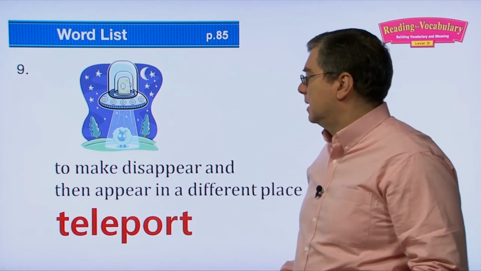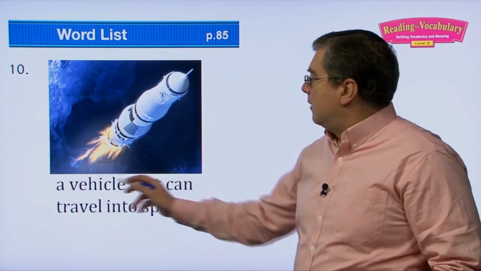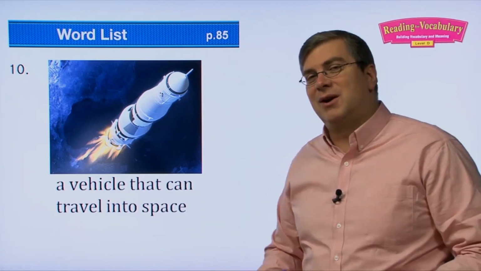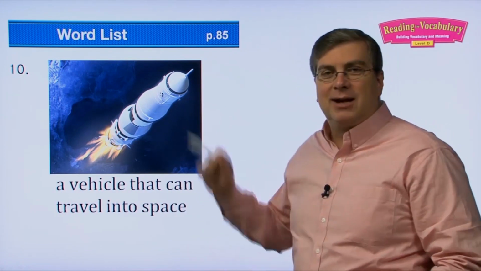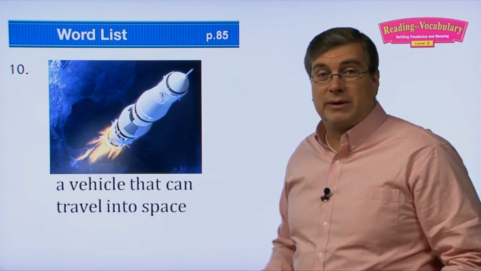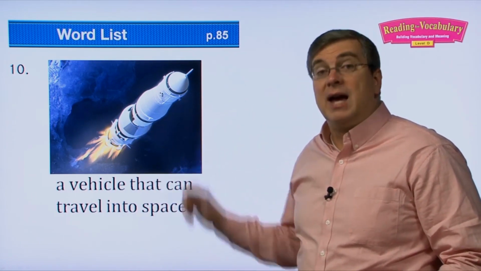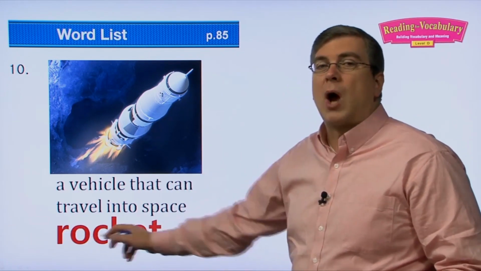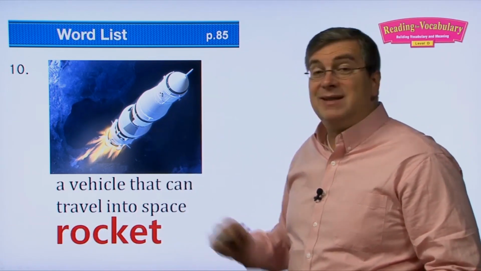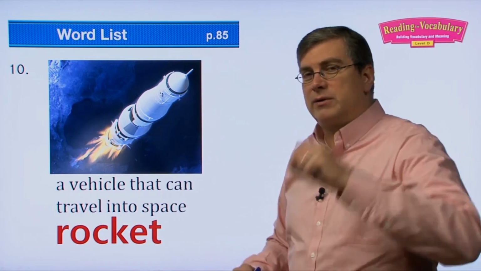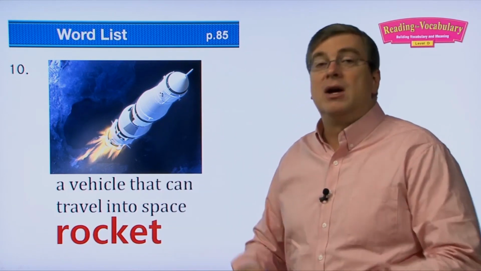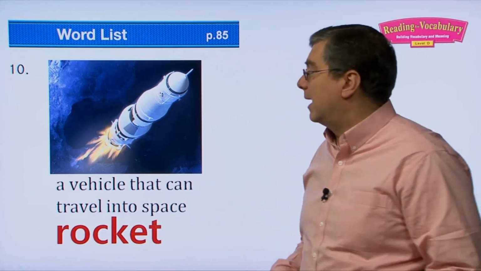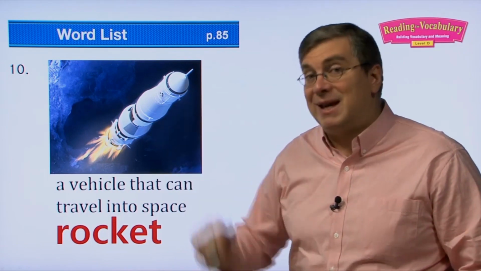Okay, teleport. Okay, next one, a vehicle that can travel into space. What is that? Of course, you're very excited about reading about these and hearing about these. Astronauts will go into space on these vehicles. They are also a type of aircraft, but we call them a rocket. Okay? So a rocket is a type of aircraft, right? We saw that word before. Many types of aircraft. Mostly we talk about planes, but rocket is also another type of aircraft. But this one goes into space.